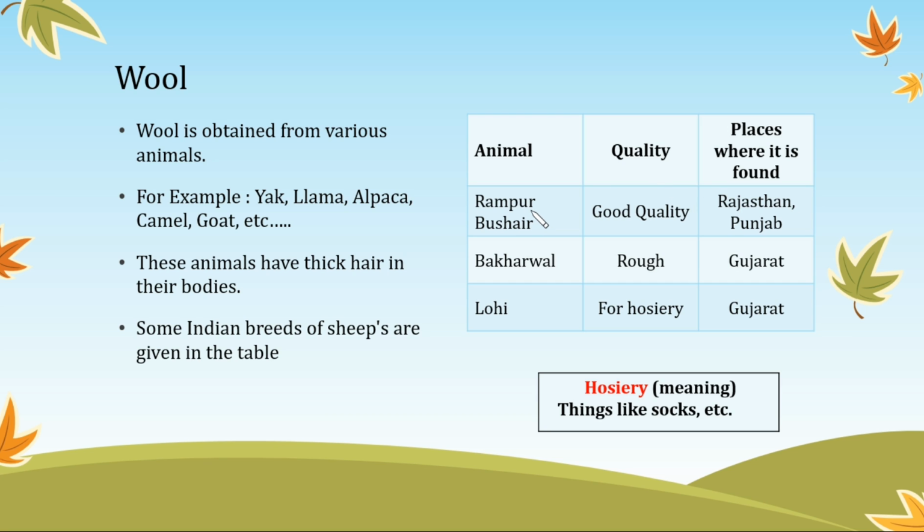First one is Rampur Bushehr, which gives a good quality of hair, and the places where it is found are Rajasthan and Punjab. The second animal is Bakharwal. It gives us rough quality of hair and it is found in Gujarat. Lohi gives us hair which is used for hosiery. Hosiery are things like socks and winter items like sweaters. And the Lohi sheep is found in Gujarat.